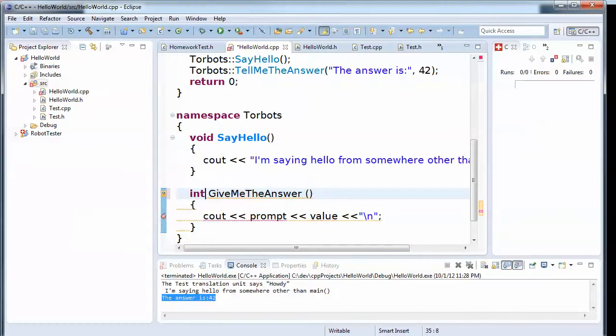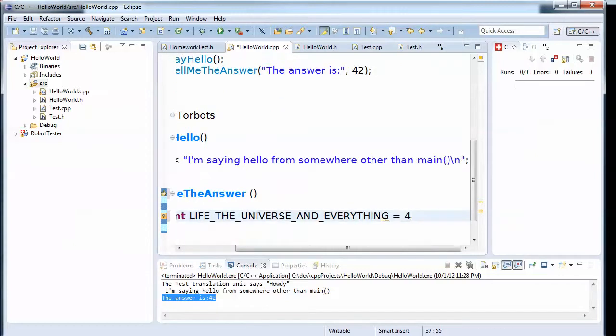This is going to return a value, int. And all it's going to do is return, I'm going to not give you bad habits. Const int life, the universe, and everything equals 42.